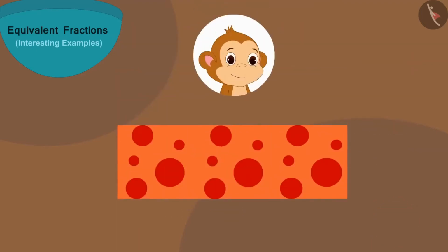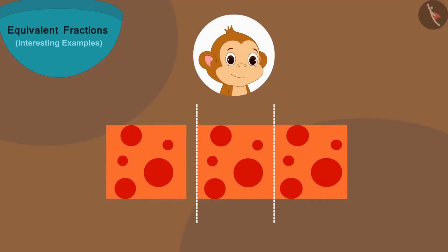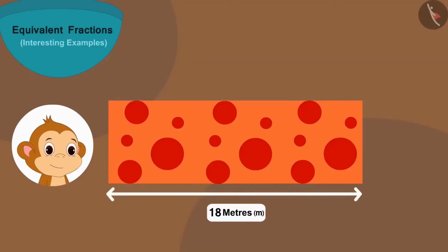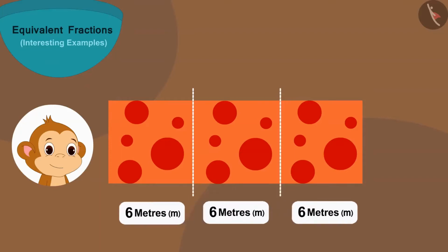Absolutely right. In this way, Babban will cut his cloth into 3 equal parts and take one part from it, and that would be 1/3 of the cloth. If we divide 18 meters into 3 equal parts, each part will be 6 meters long. If you wish to, you may see.